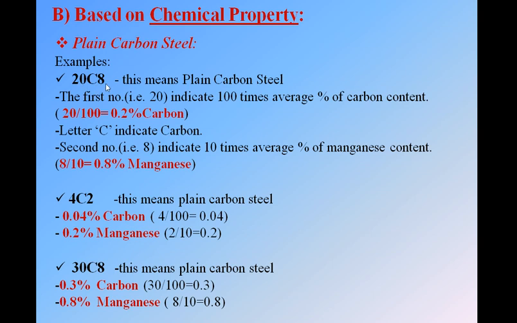Okay, if we have anything written like this, then this will be called a plain carbon steel. Means if something has two numbers and in between we have the symbol of carbon, then this steel will be a plain carbon steel. Okay, understood? Means by seeing this only you can say that this is a plain carbon steel of C.